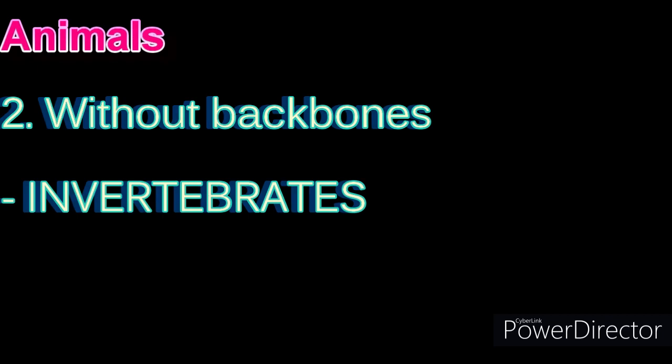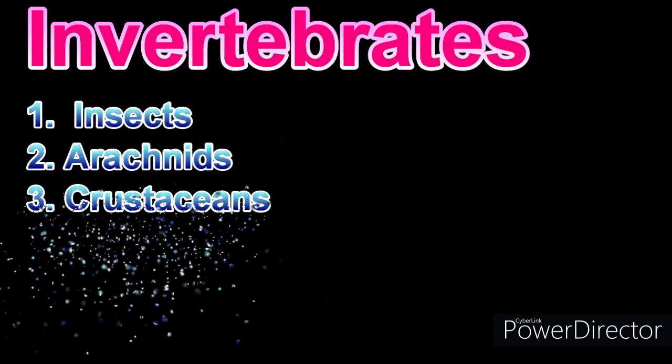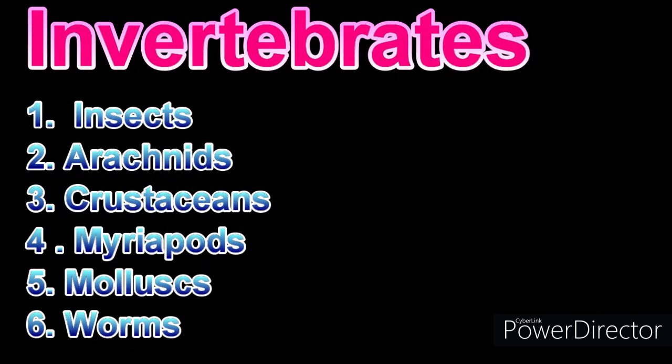Classification of invertebrates. Invertebrates can further be classified into 1. Insects, 2. Arachnids, 3. Crustaceans, 4. Myriapods, 5. Mollusks, 6. Worms. Now let us look at each one of these groups of invertebrates.